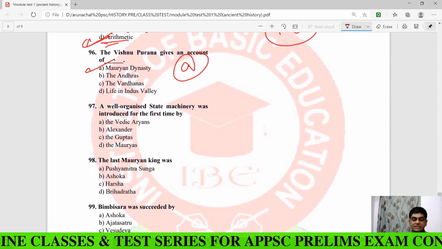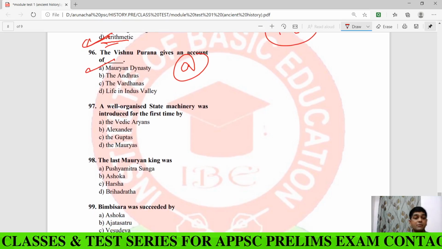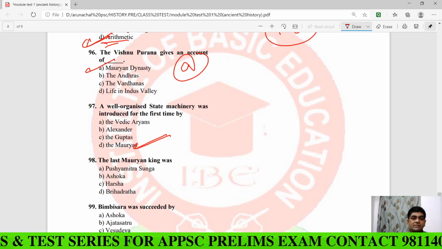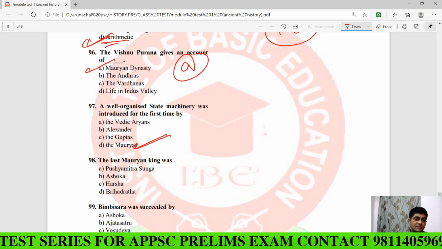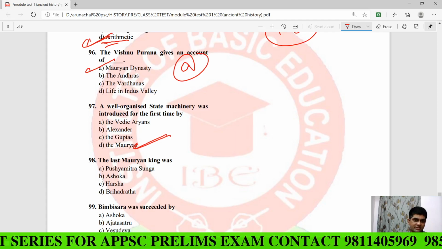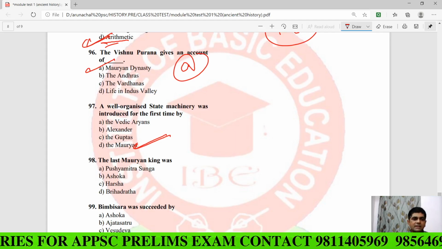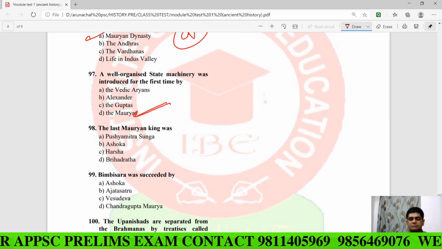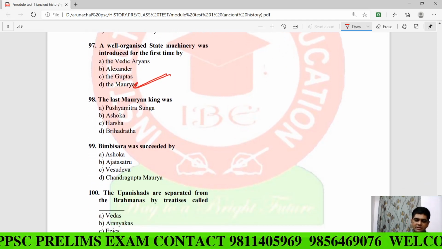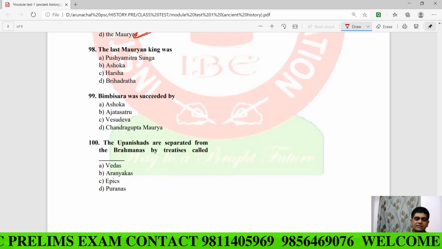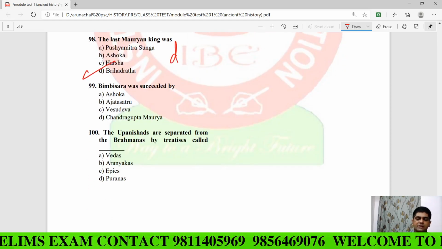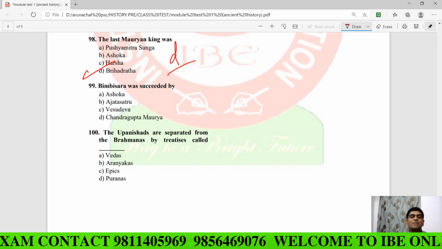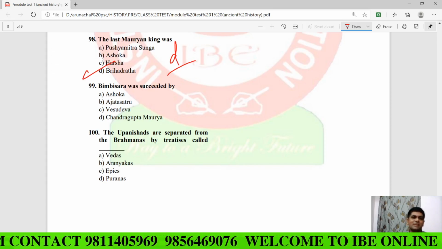Now, question number 97. A well organized state machinery was introduced for the first time by whom? The answer is very simple, the Maurya. In the Vedic Aryans, there was no emergence of a well-structured state. Clear? So here the answer is the Maurya. The last Mauryan king, I have discussed, was Brihadratha, and he was killed by whom? He was killed by his own commander general, Pusyamitra Sunga, my dear.